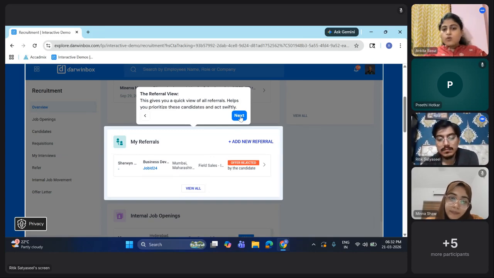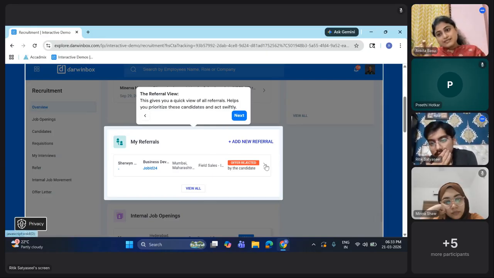So now once you have published this information, once you go ahead and click on this link, you refer your friend where you need to submit your friend's CV, resume, email ID, phone number, which is already there, and for which profile you are recommending. See here, it's mentioned that the location is Mumbai. Here is business development, field sales. Might be this is the position, and in this sub department it could be field sales.